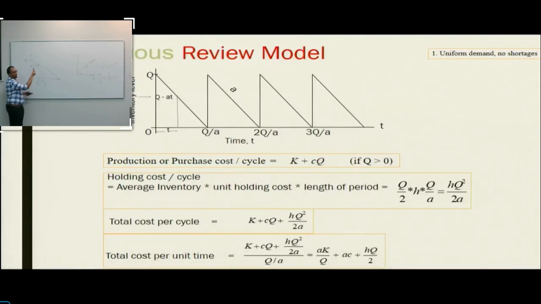What is the distance? Speed into time, right? A into T. Okay, this is A into T, right? So what is this distance now? This whole was Q. So this becomes Q minus AT, right? So at any point in time T, whichever I'm calling as T, the inventory becomes Q minus AT, right? The inventory at that point of time.